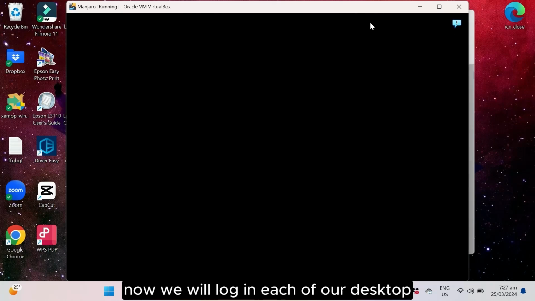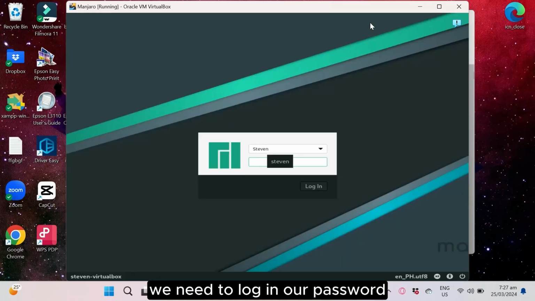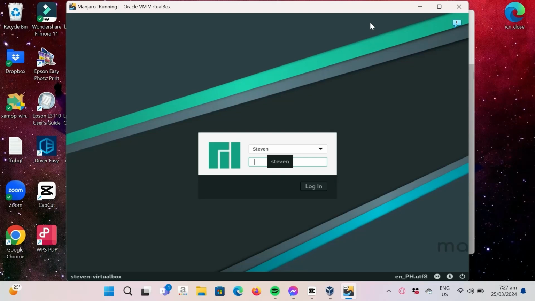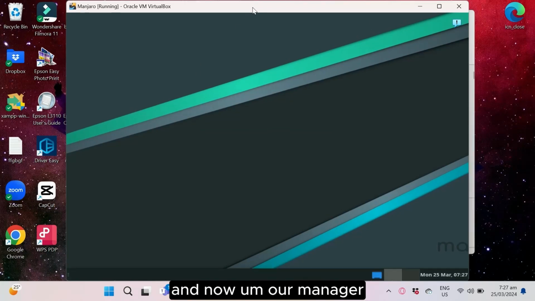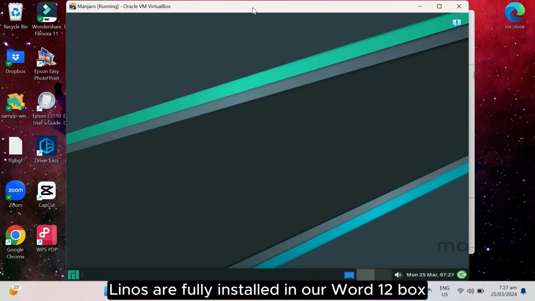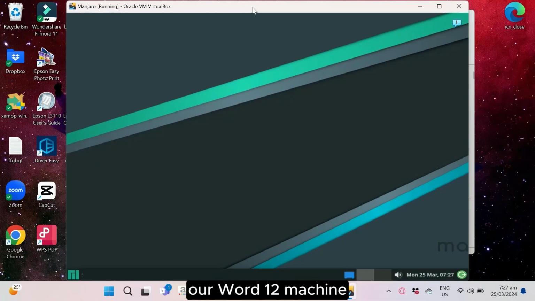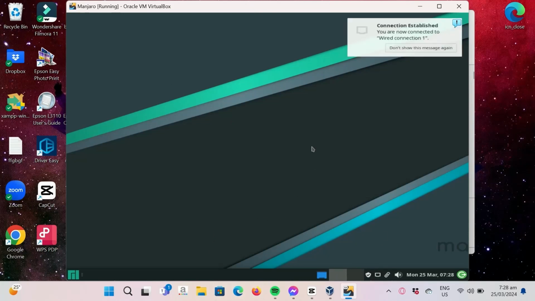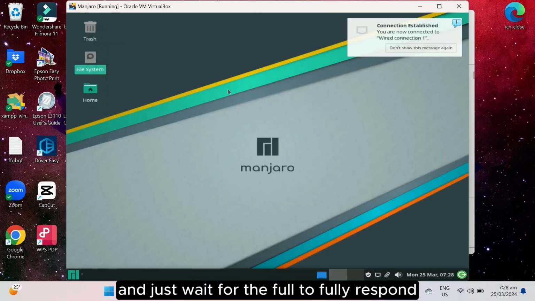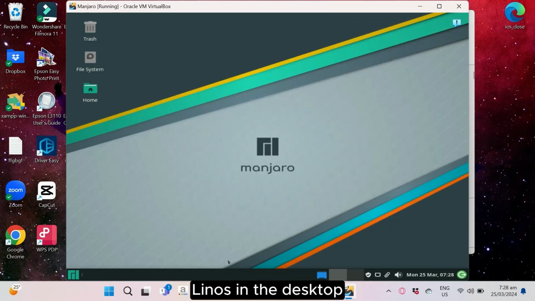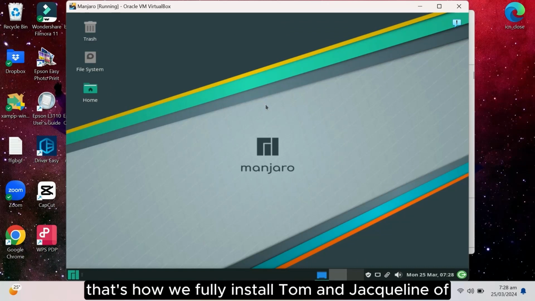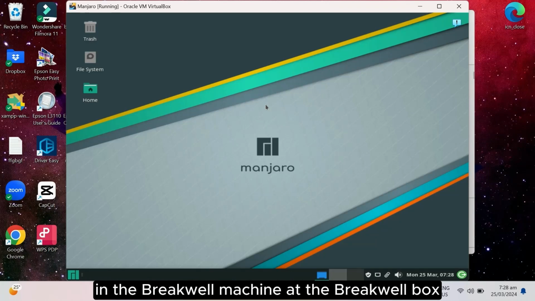Now we're on the login page of our desktop. We need to log in with our password. And now our Manjaro Linux is fully installed in our VirtualBox or virtual machine. Then just wait for the desktop to fully respond. You can see here that there is no installation icon for Manjaro Linux on the desktop. And that's it. That's how we fully install Manjaro Linux in the virtual machine or VirtualBox.